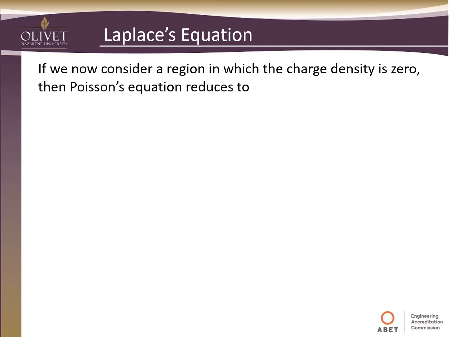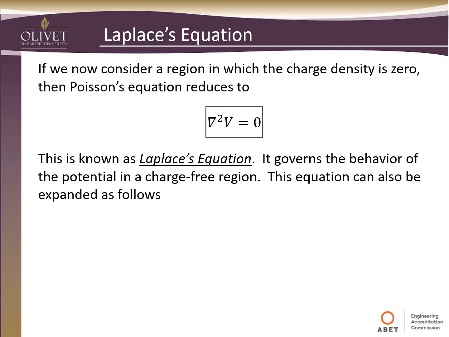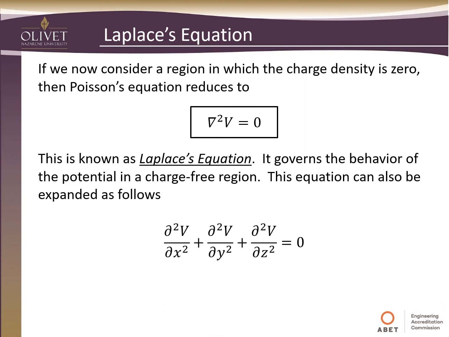If we now consider a region in which the charge density is zero, that is, there is no rho, then Poisson's equation reduces to this equation. So del squared V is just equal to 0. This is known as Laplace's equation. It's a special case of Poisson's equation, and it governs the behavior of the potential in a charge-free region. This equation can also be expanded to say that the second derivative with respect to x, y, and z of the voltage should equal 0 if there's no charge present.